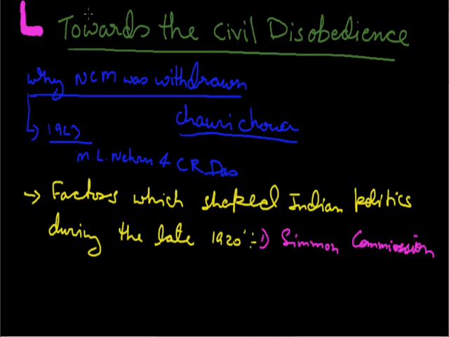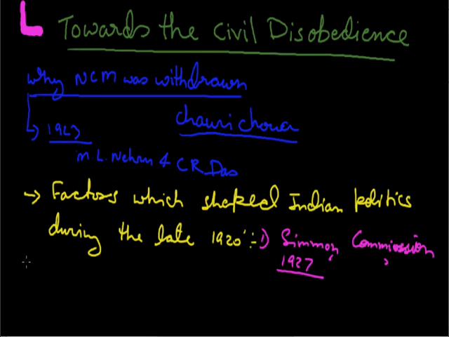But the main problem here is that in this commission, all the members of the Simon Commission were Britishers, and no one was Indian, and that is why Congress and other parties all decided to send back the Simon Commission. So when the Simon Commission came to India in the year 1927, it faced protest from all over India.